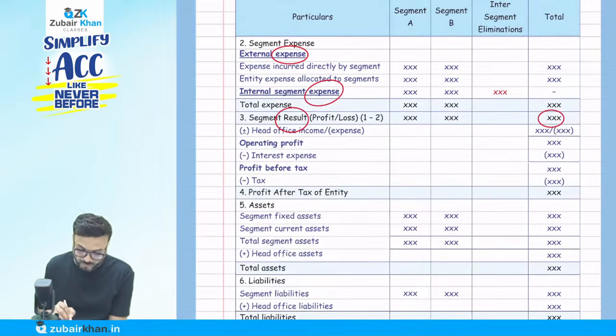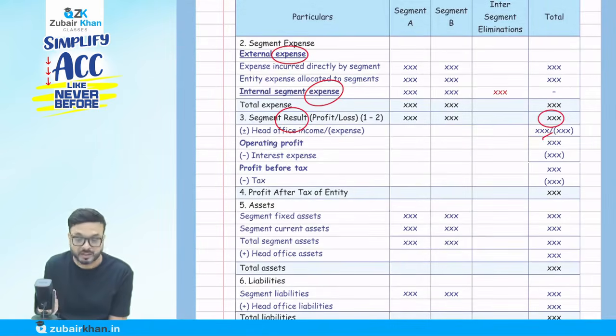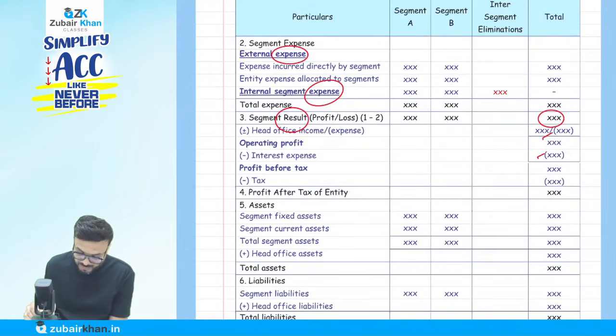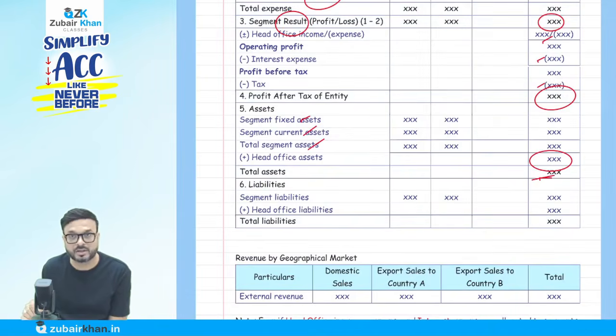Now, if there is some head office expense, we have to write it down at the corporate level, at HO level. Operating profit, then if we deduct interest we get profit before tax, then we deduct tax and the final profit of the company comes. Assets: segment fixed asset, current asset, total asset. If there is a head office asset also, we add it to make the total asset. Liability: how much is segment liability, head office liability, and the total liability.